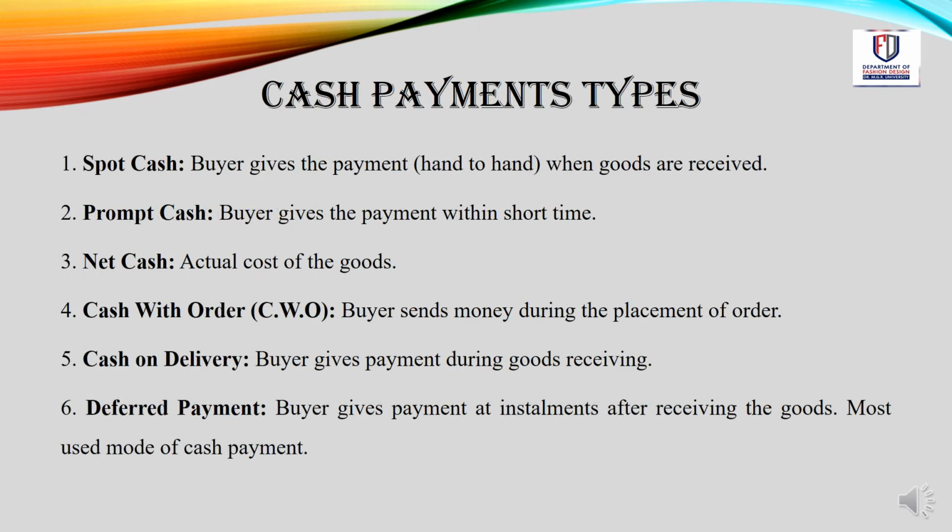Cash payment types. Spot cash. Buyer gives the payment, that is hand to hand when goods are received. Prompt cash. Buyer gives the payment within short time. Net cash. Actual cost of the goods.